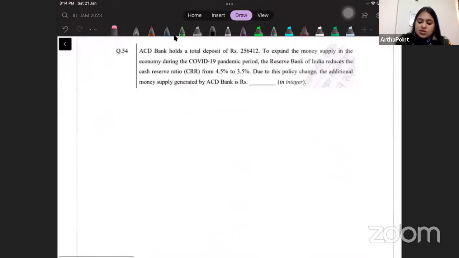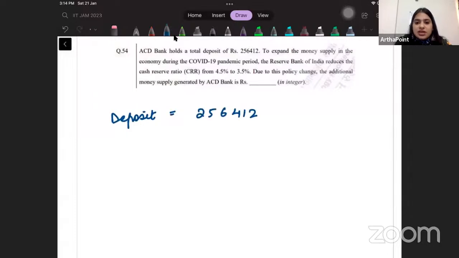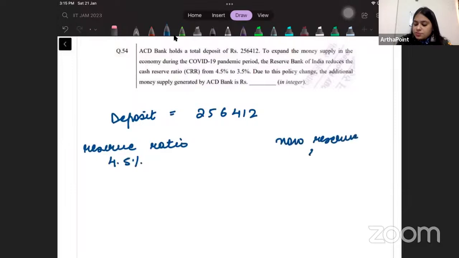Okay, come to the next question. ACD Bank holds a total deposit of 256412. To expand the money supply, the Reserve Bank reduced the reserve ratio. So earlier the reserve ratio was 4.5%. Now the reserve ratio is 3.5%.